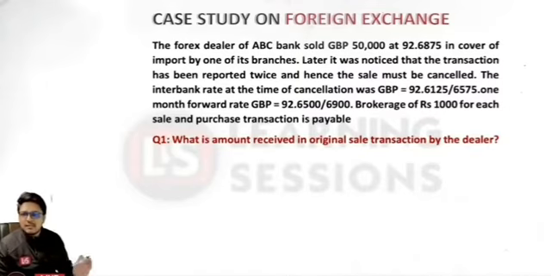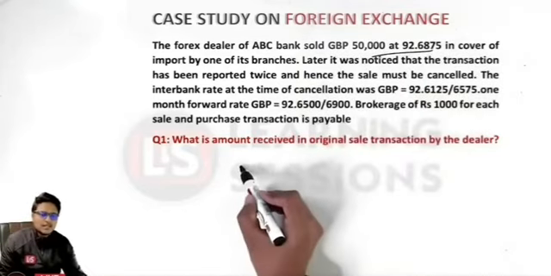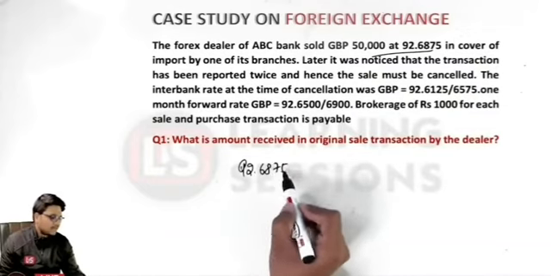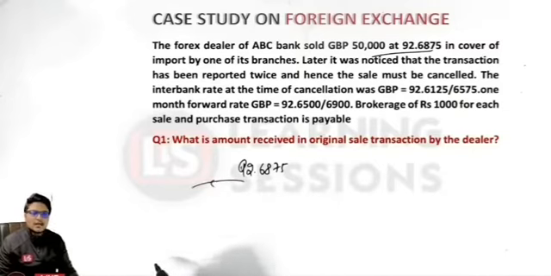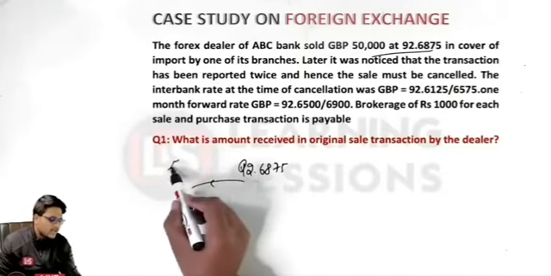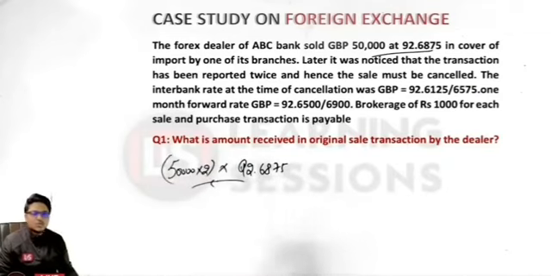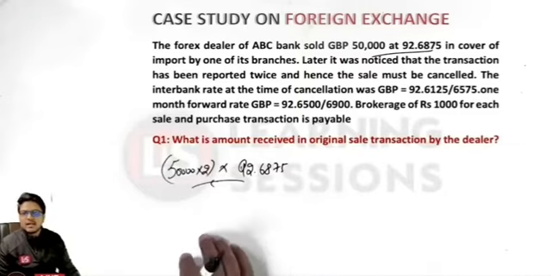So what amount would have been received by the dealer in the first scenario where they have sold the GBPs? It is clearly mentioned that they have sold the GBPs at 92.6875, so INR must be credited to their account. And how many GBPs have they sold? Inadvertently they have sold 1 lakh GBPs. So this is the calculation of the amount that they must have received.